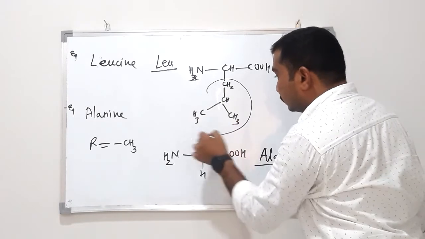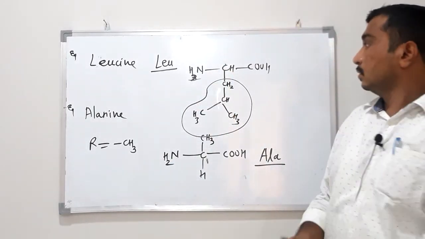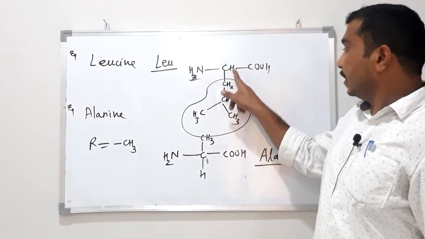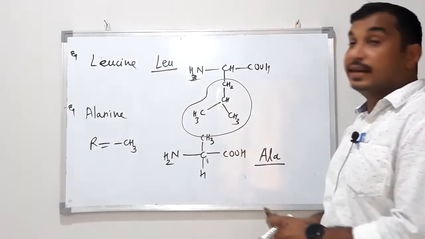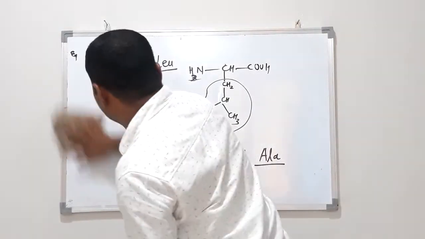This is R, NH2 CH H, and this side chain is R. So this is leucine, LEU, and one more, valine.